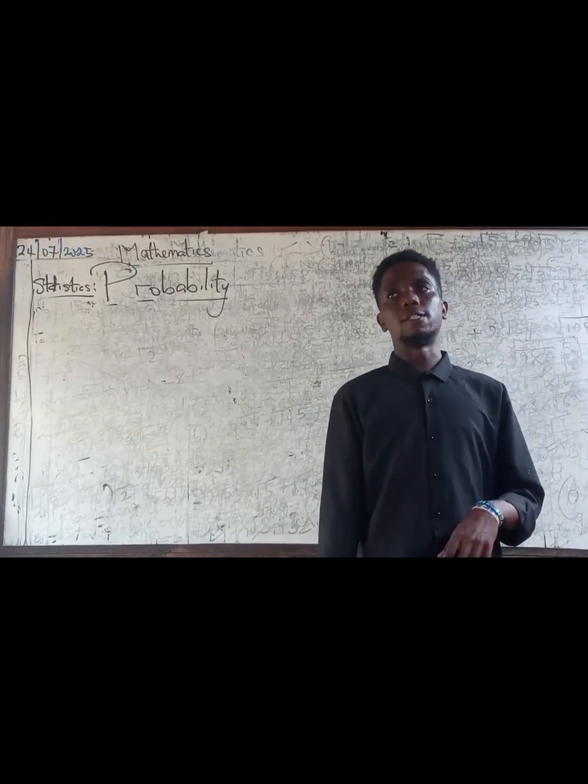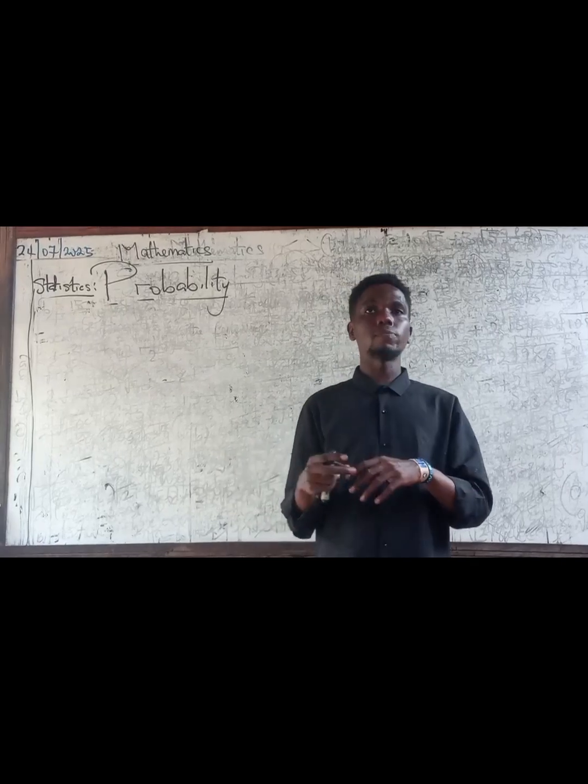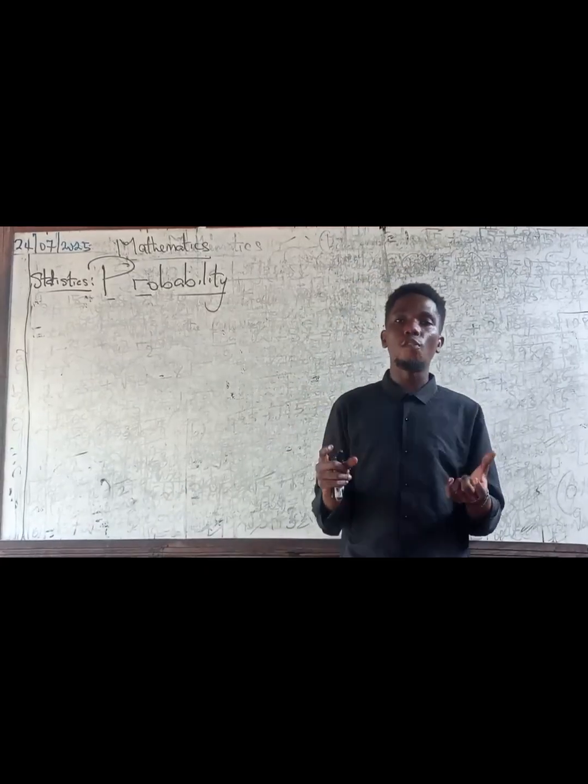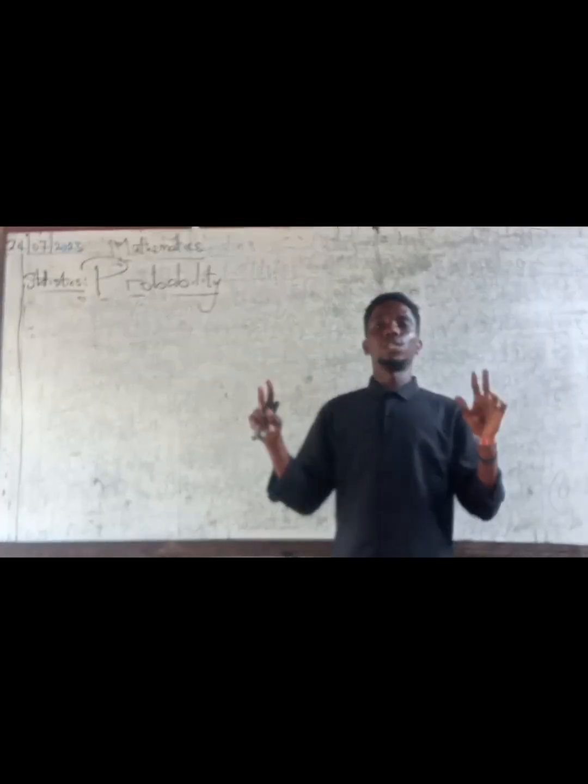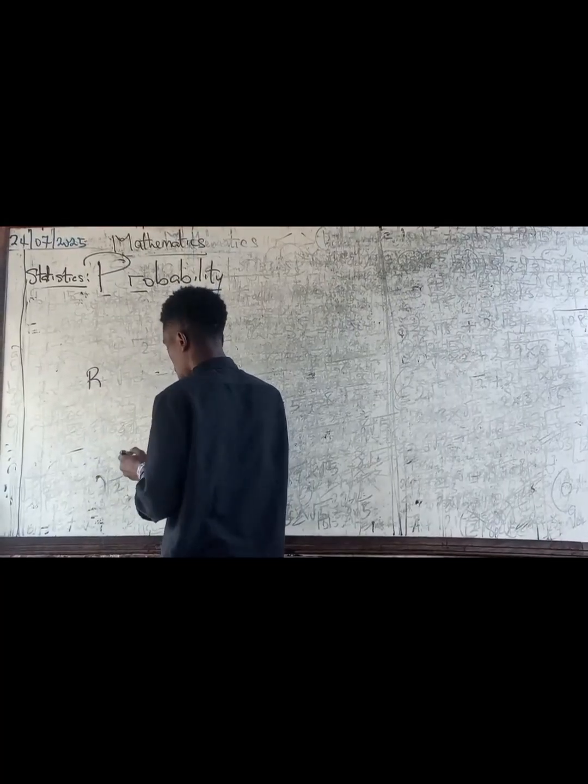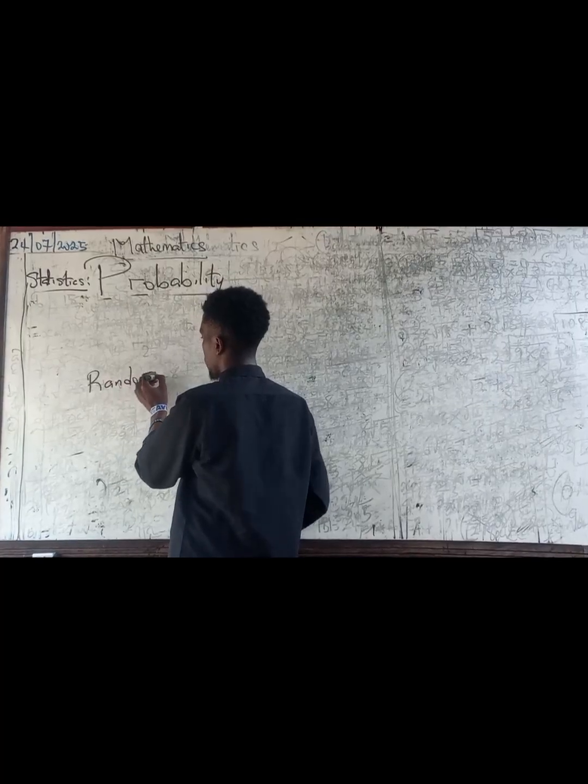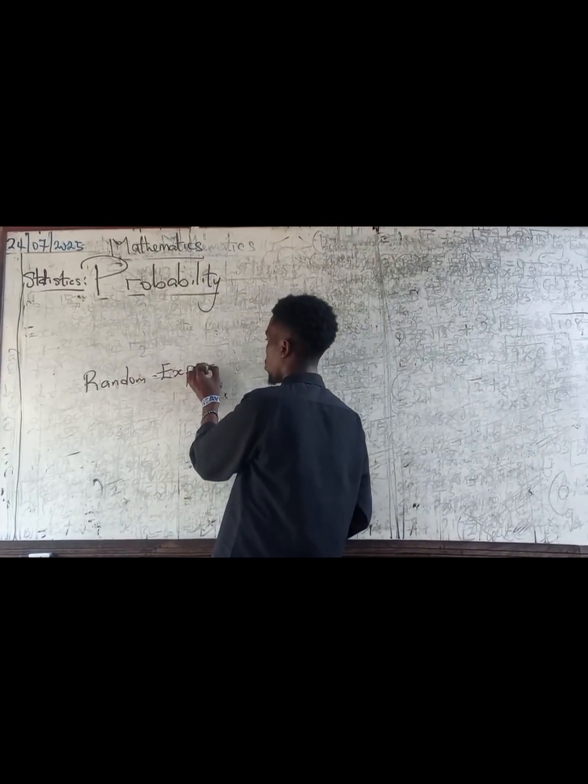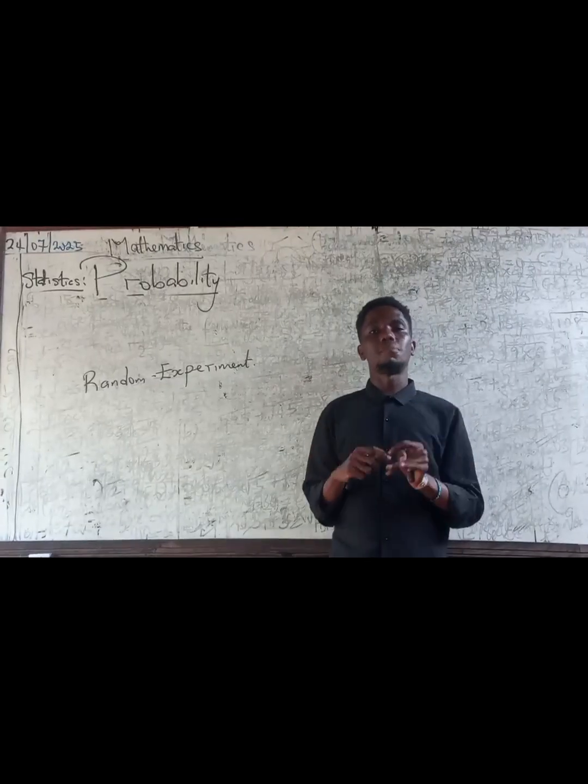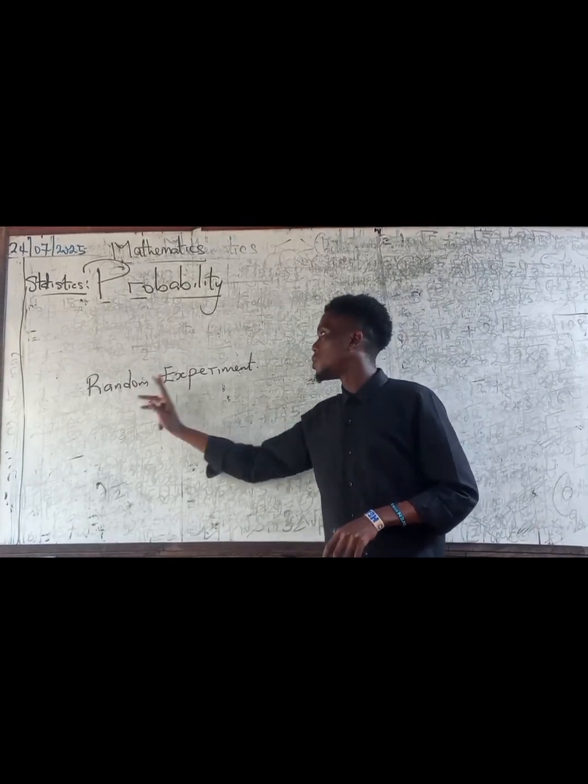What is probability? Now, probability is a branch of statistics, also a branch of mathematics, right? It's a branch of mathematics, also a branch of statistics, that deals with the study of random experiments. So I will recap that. Probability is a branch of mathematics or statistics that deals with the study of random experiments.